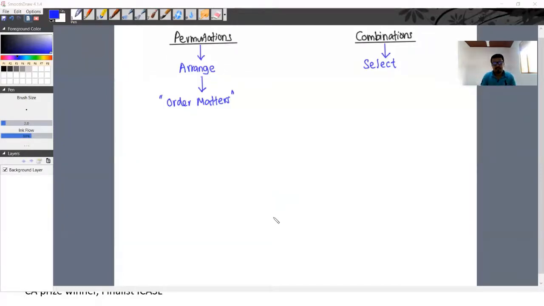So if you are arranging the stuff, then there we need to consider the order. Order matters, right? But when it comes to selection, it doesn't consider the order. It means order does not matter.